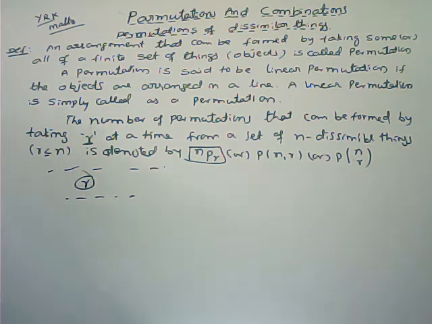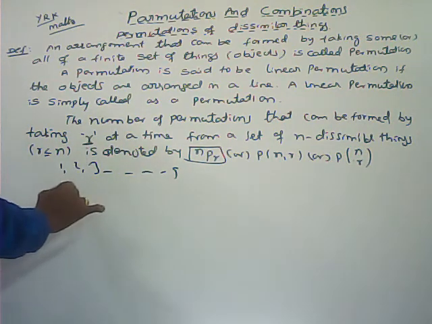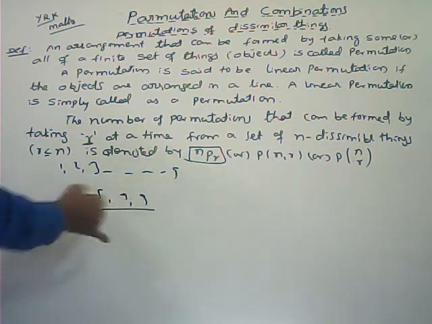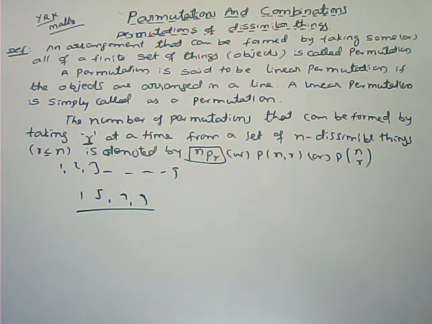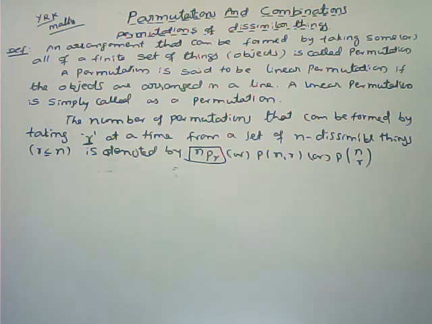dissimilar things. For example, 1 to 9 are there: 1, 2, 3, so on, 9 are there. I am taking 4 at a time: 1, 5, 7, 9. The number of ways of arranging 4-letter words from the 9 objects, like that. The number of permutations that can be formed by taking r at a time from a set of n dissimilar things is denoted by nPr.